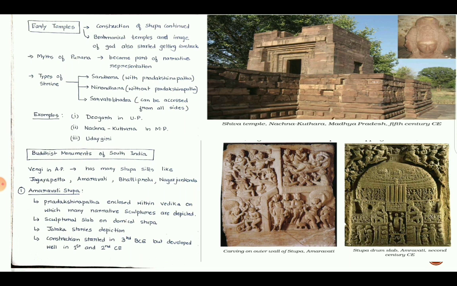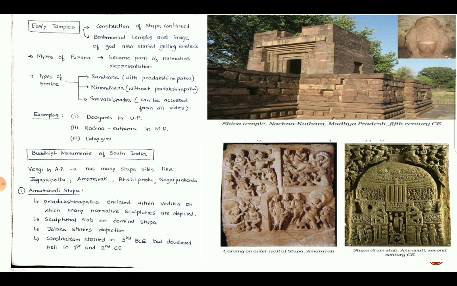So do we have early temples at this time? Yes, as we have seen that with Buddhism and Jainism, Brahmanism and different sects like Saivas and Vaishnavas started to develop. We saw construction of Brahminical temples and images of gods in those temples. The myths of Purana became part of the narrative representation.